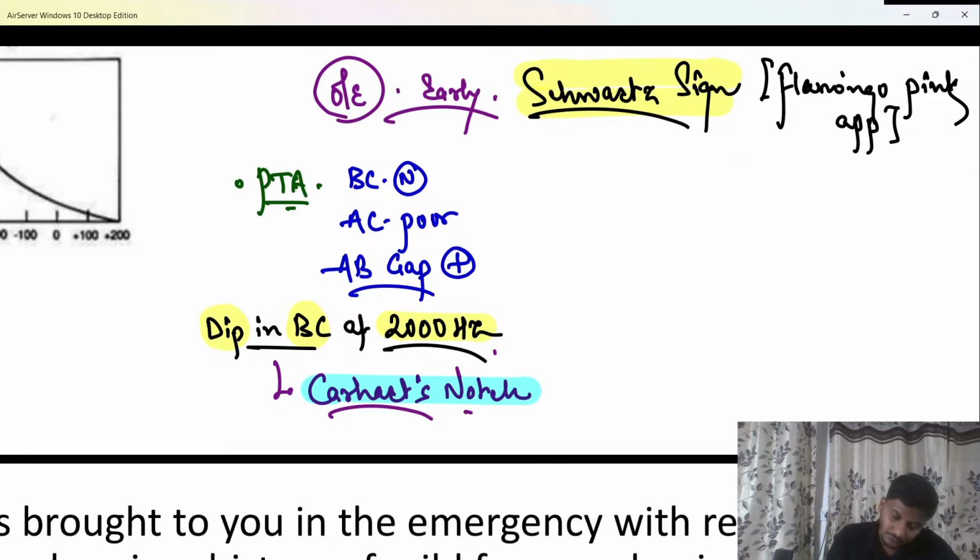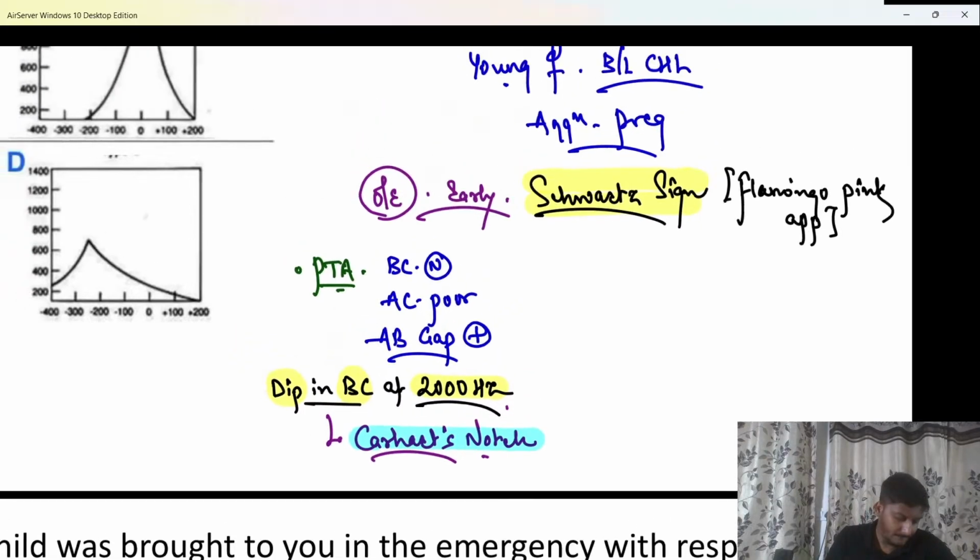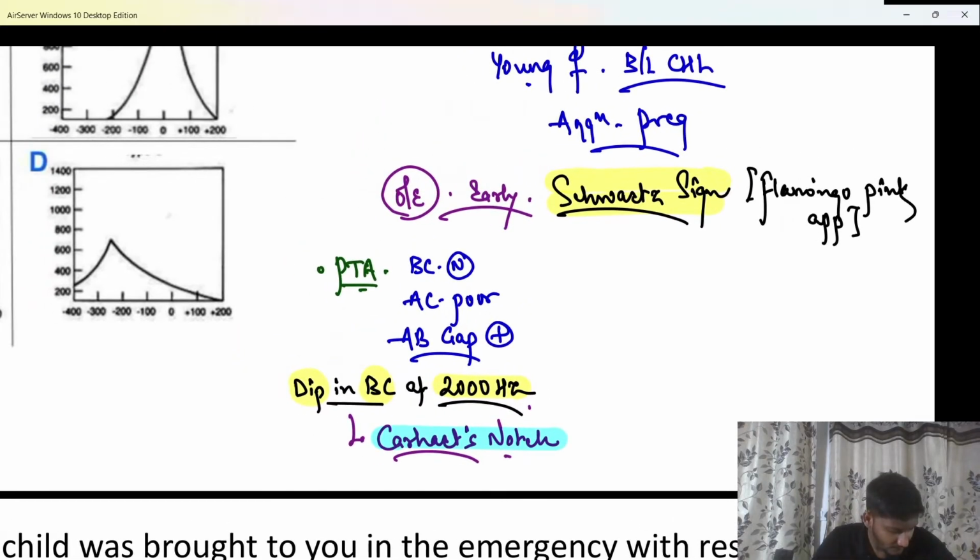Anybody? Here, in otosclerosis, there is a dip only in bone conduction. A dip in both air and bone conduction is usually seen in patients of